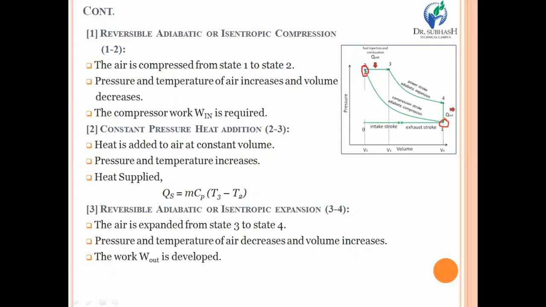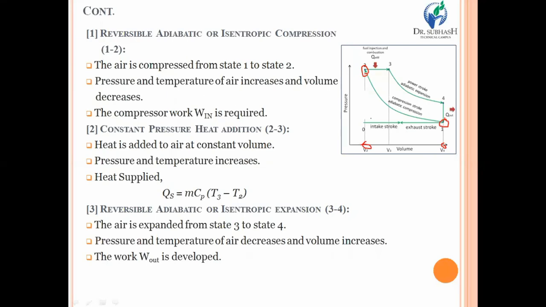So pressure is going to be very high from P1 to P2. Simultaneously, as you compress the air, definitely the volume of air will be decreased from V1 to V2, or we can say V4 to V2, because V1 is equal to V4.